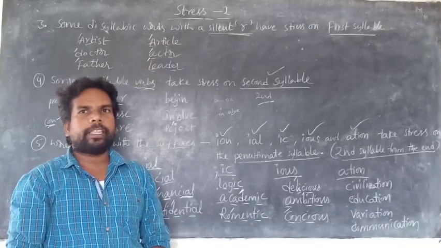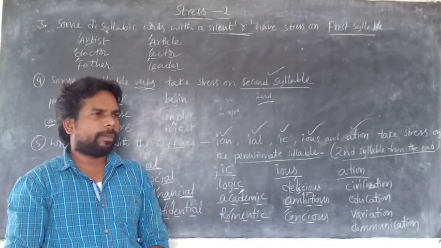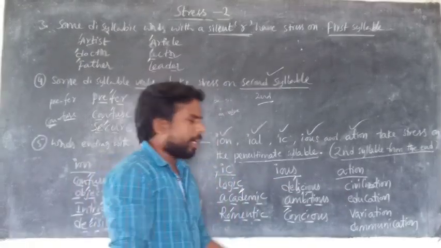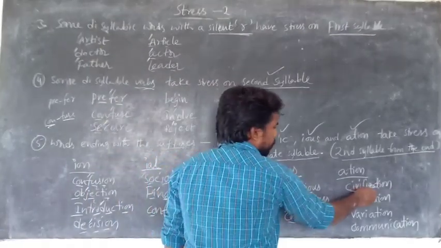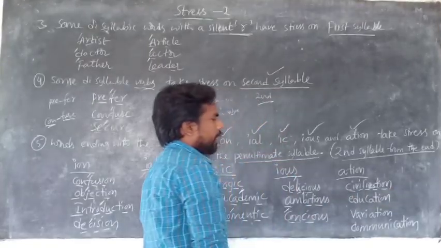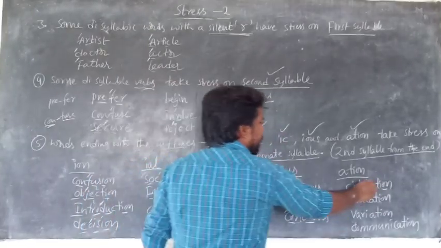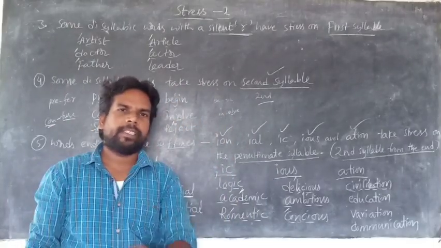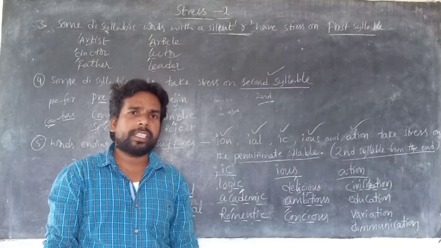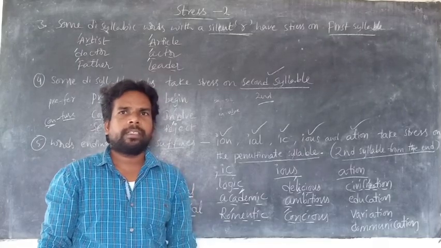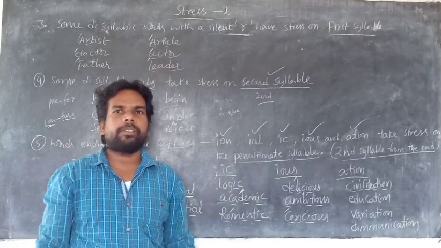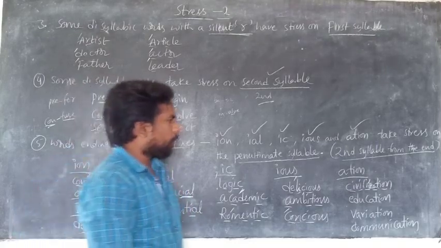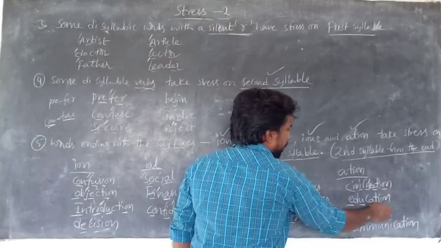The last suffix is ATION. A word ending with ATION takes stress on the second syllable from the end, like civilization. How many syllables are there? 1, 2, 3, 4, 5 syllables. Second syllable from the end, what is that? J. Civilization. J is highlighted.